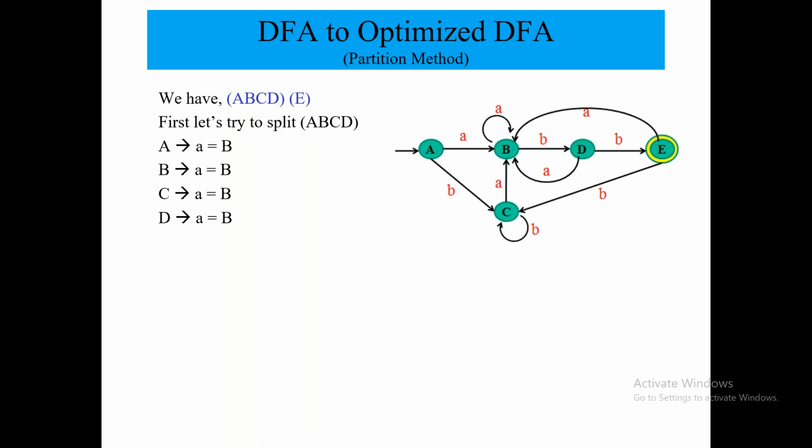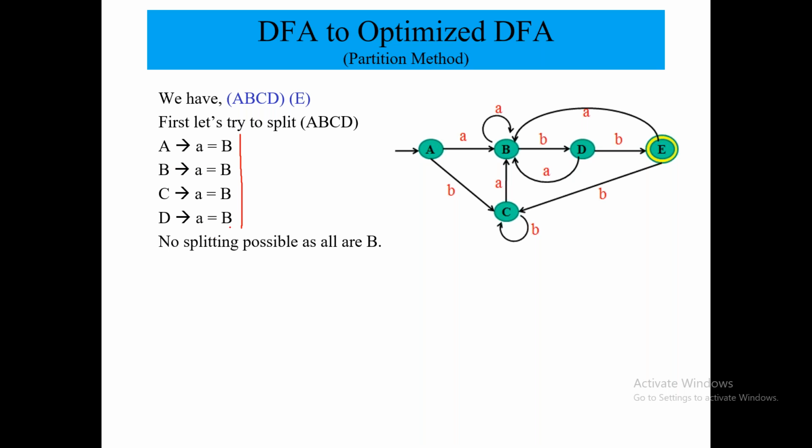Now I have to consider splitting that. First, I will check where the small a transition of A, B, C, D goes. A transition of A, B, C, D is going to B. So here, no splitting is possible.